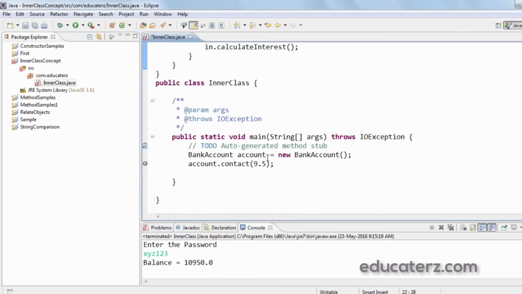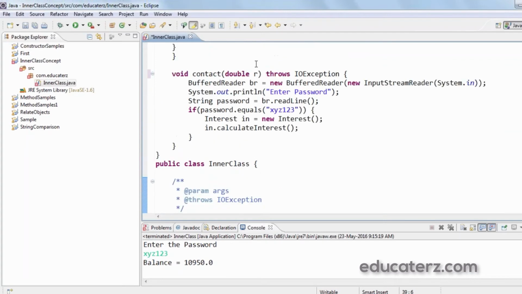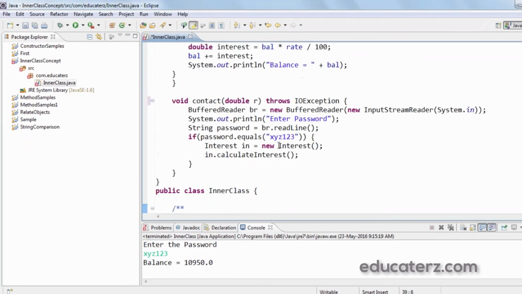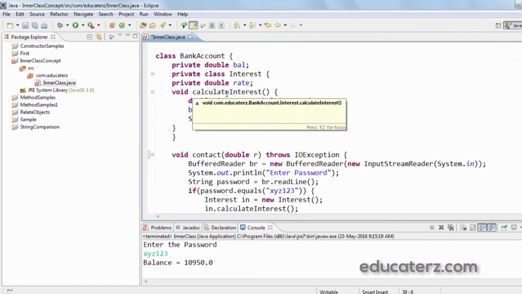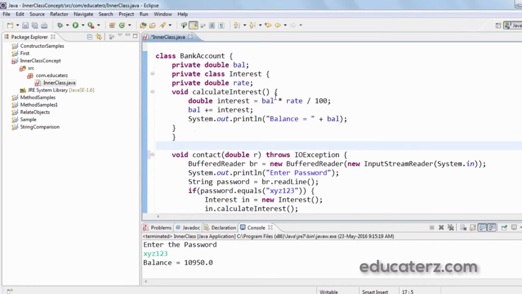While you are calling the method, you should pass the rate of interest. Now here it will authenticate the user, and then an object of the inner class will be created, and then we are calling calculate interest. But here it requires both balance and rate.